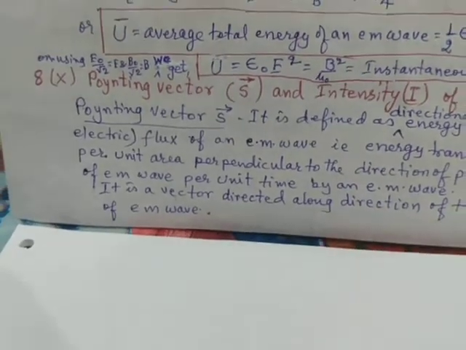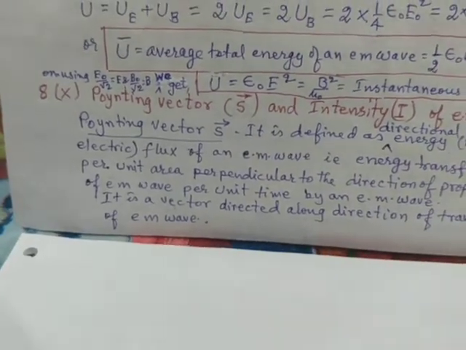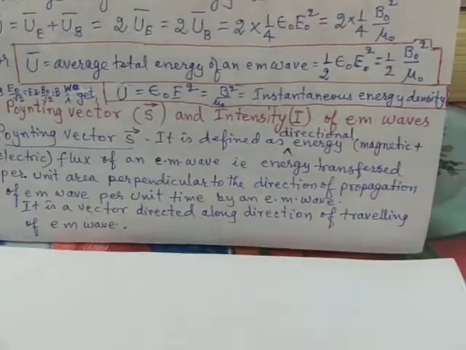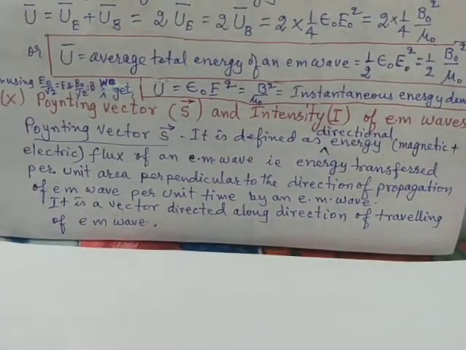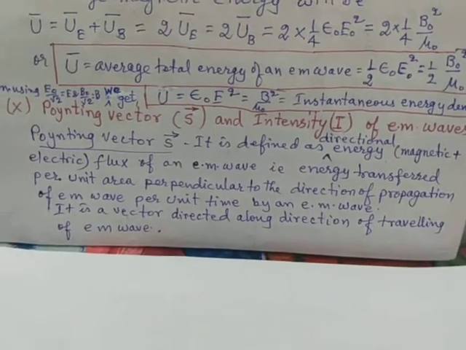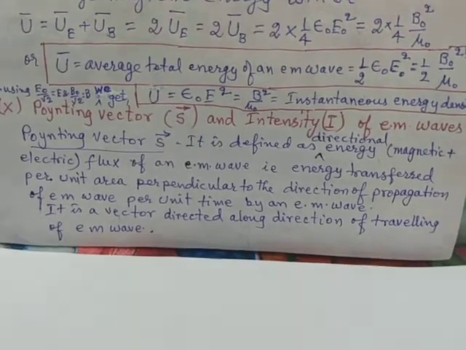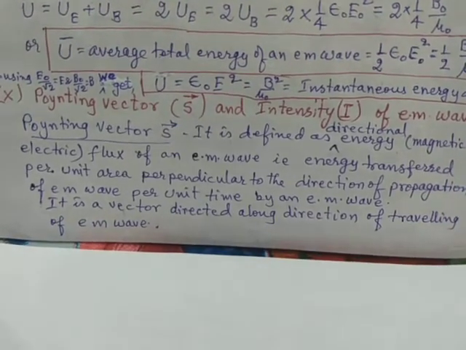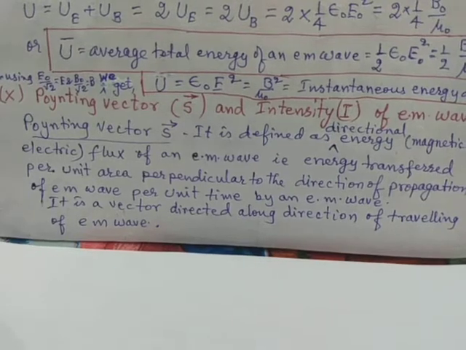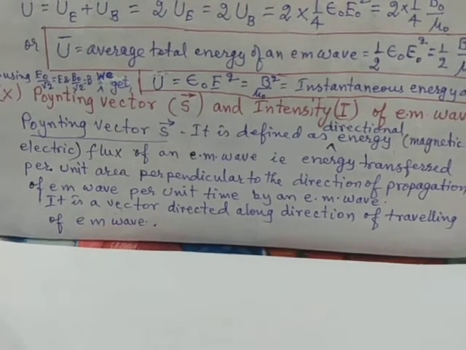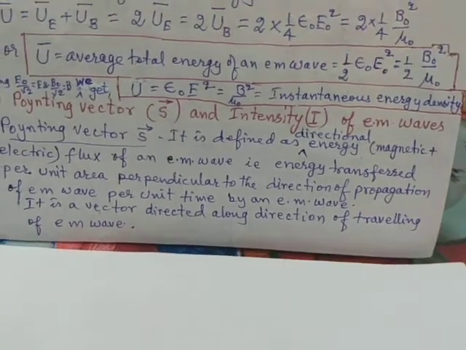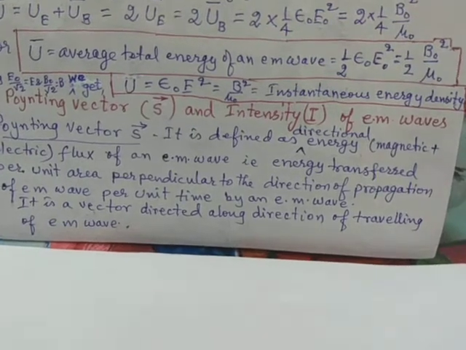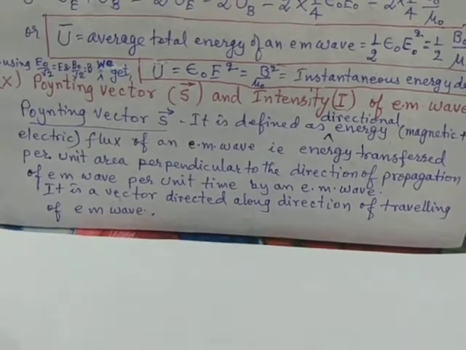Now we discuss the Poynting vector and intensity of an electromagnetic wave. Poynting vector is defined as the directional energy flux of an electromagnetic wave, that is, energy transferred per unit area perpendicular to the direction of propagation per unit time by the electromagnetic wave.